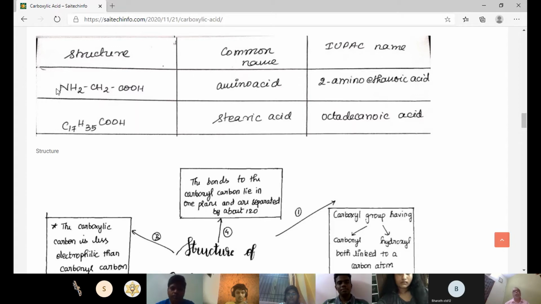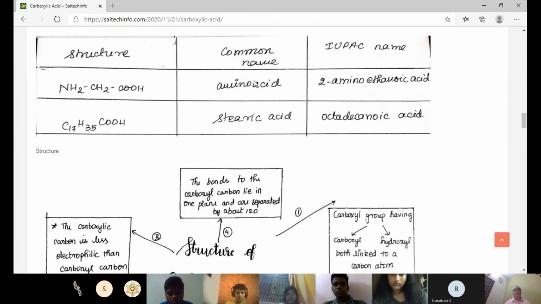Okay, so amino acid is the general name. It is not the common name. The common name for NH2CH2COOH is alpha amino acetic acid. In acetic acid, CH3COOH, the carbon atom attached to the COOH is called alpha. Since the NH2 group is substituted on the alpha carbon atom, it can be called alpha amino acetic acid. So you have to correct this one later.